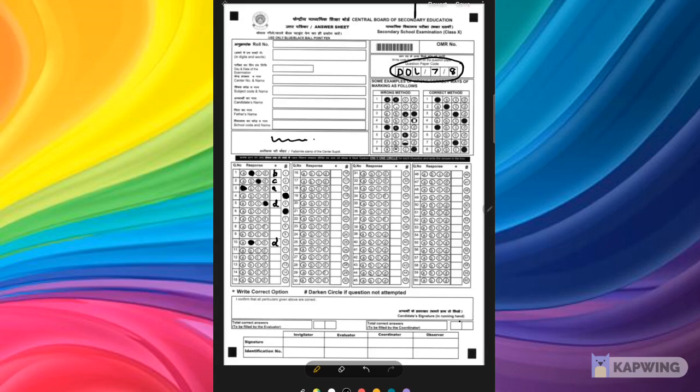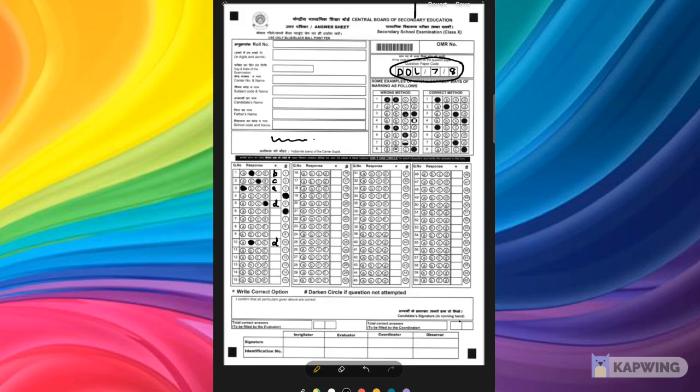So be careful. And more than 50, you don't have to attempt. Even if you attempt and from 51 to 53 maybe that is correct, that will not be evaluated and you will be marked 0 for that.